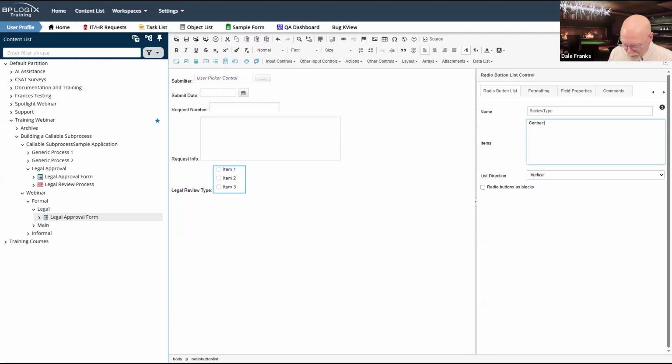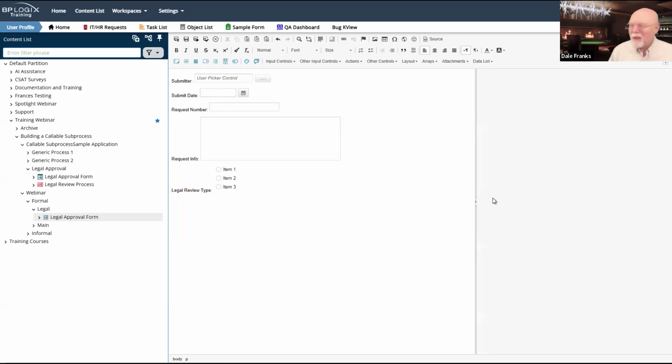So contracts, and we'll call that C, legal, and we'll call that L, and regulatory, and we'll call that R. So we'll see contracts, legal, and regulatory, and we'll save C, L, and R. Legal might be a little too broad a category, but who cares? Nobody's grading me on my legal acumen today. So we're going to add that in as our fifth field.